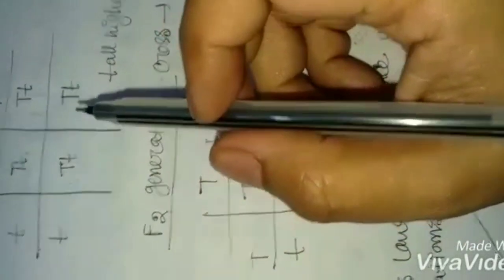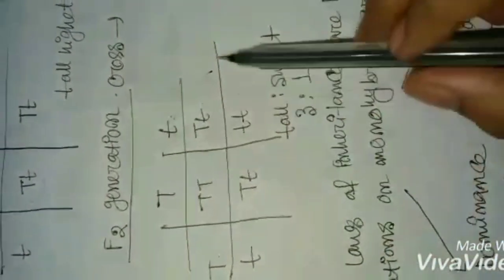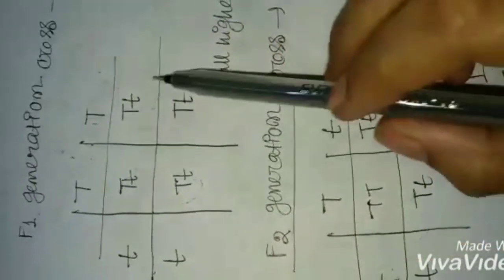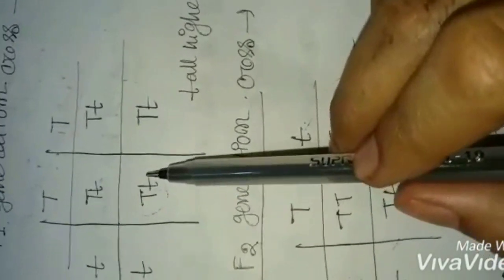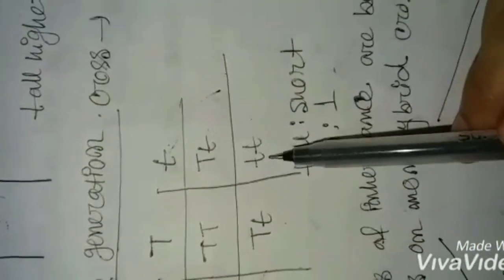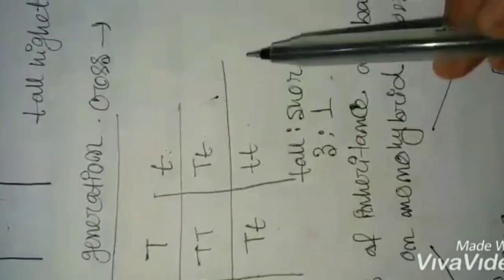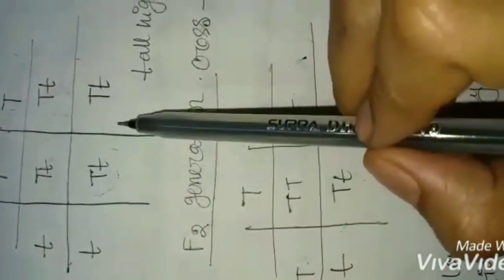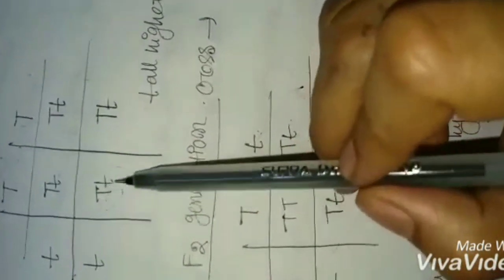Okay, and they do not show any blending, and both characters are recovered, such as we have seen in the case of F2 generation, though one of these is not seen in the F1 generation, because the characteristic is masked by the dominant allele. Whenever they are present in their pure form, like homozygous recessive, then they are expressed. So both characteristics are present, but one is masked because of the dominant characteristic.